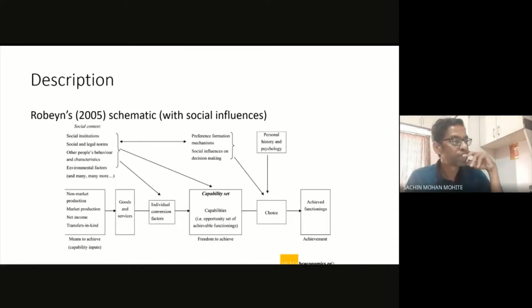So nobody spoke about the preference formation and then social influences and all those aspects. Any thoughts on that?